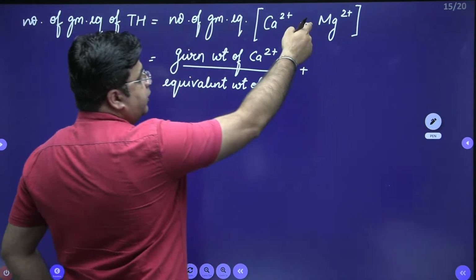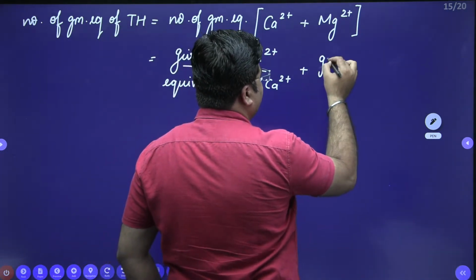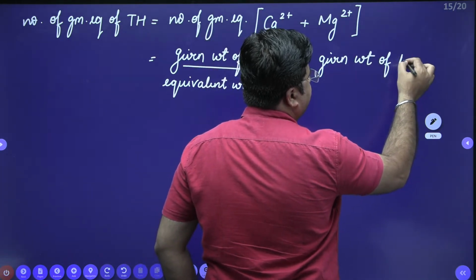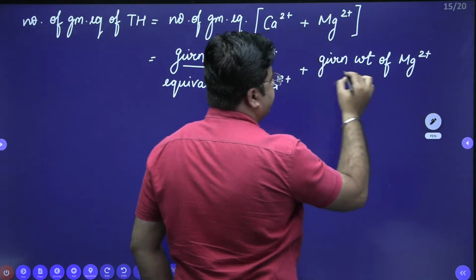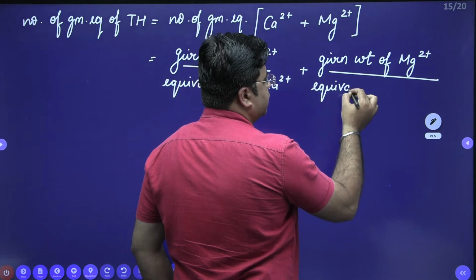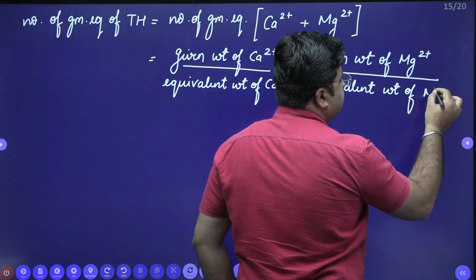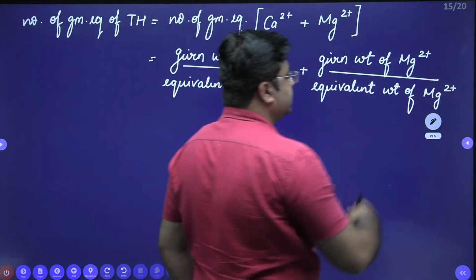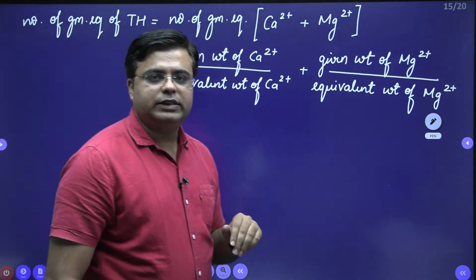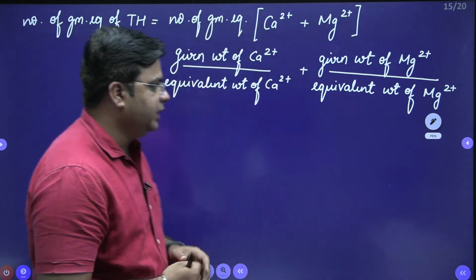Similarly, number of gram equivalents of magnesium ion is equal to the given weight of magnesium ion divided by the equivalent weight of magnesium ion. So this is how we calculate the number of gram equivalents of total hardness, which is equal to number of gram equivalents of calcium ion plus number of gram equivalents of magnesium ion.